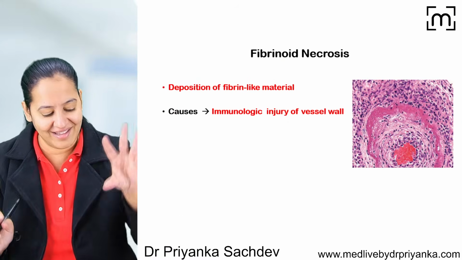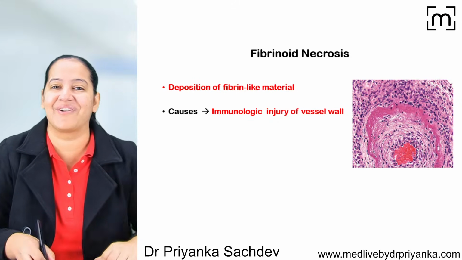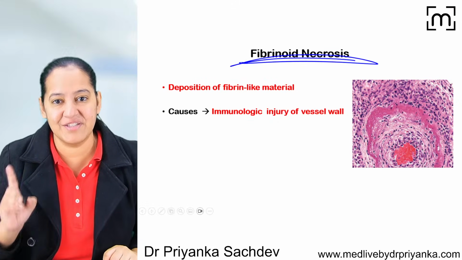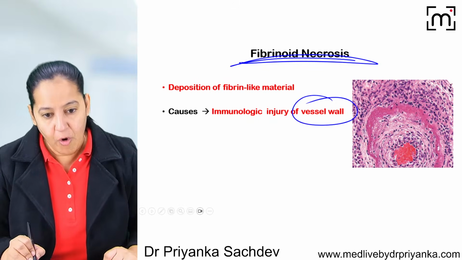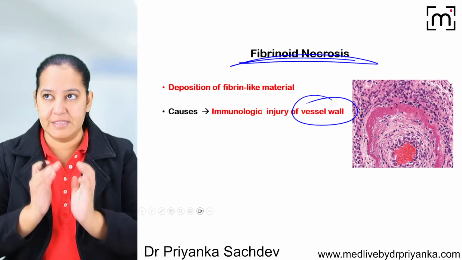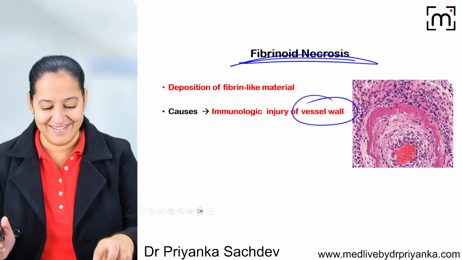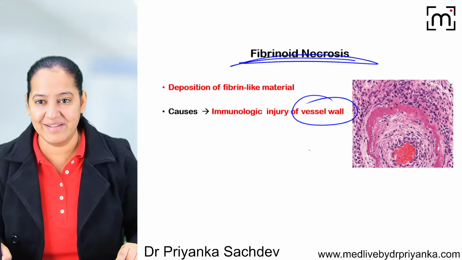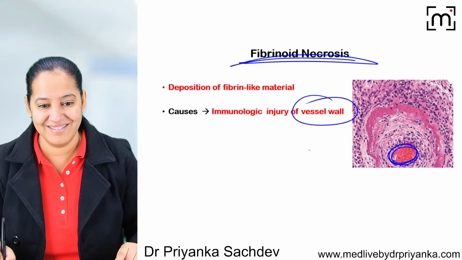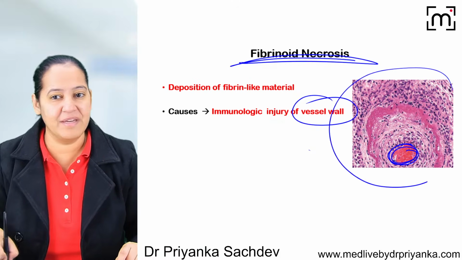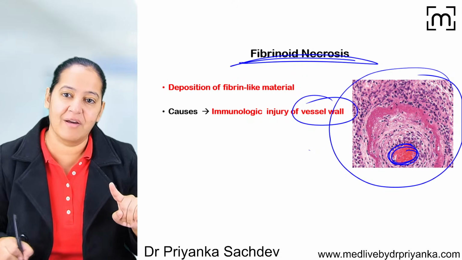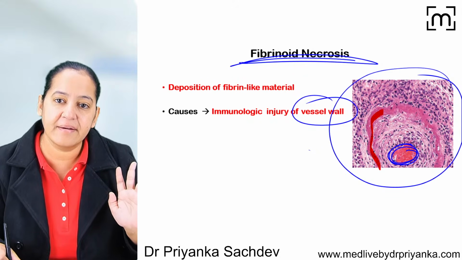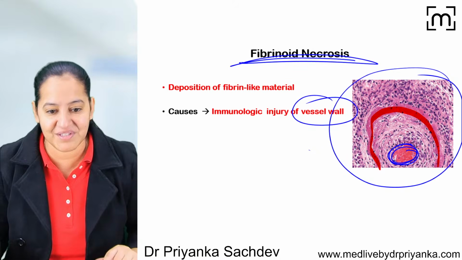Coming to the 5th and last necrosis, fibrinoid necrosis. It occurs only in blood vessels, in the wall of the blood vessel. In the wall of the blood vessel, we have 3 layers: intima, media, and externa. Can you see? This is intima. Can you see this is the complete media? Externa is not shown. Now in the media, I can see some pink color ribbon-like material.